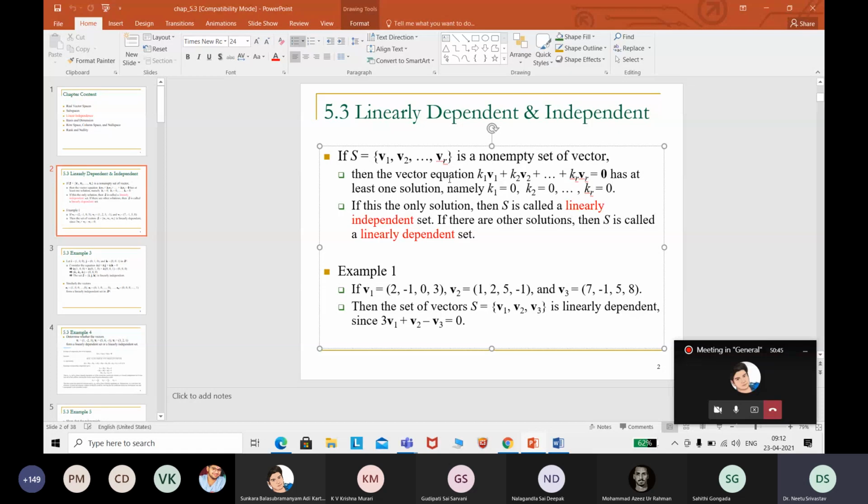Otherwise, if it has a non-zero solution, then we say it is linearly dependent. Understood?